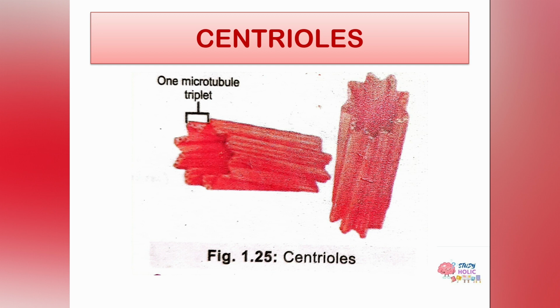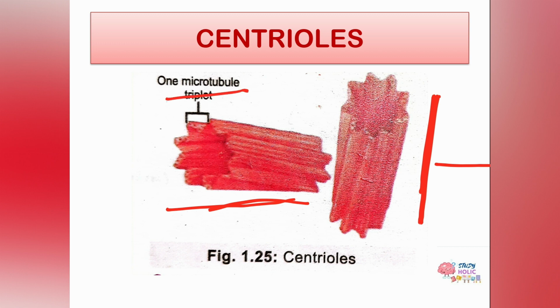Over here also, a pair is shown, one centriole and the second centriole, and the pairs always occur at right angles. If one is over here, the other would be at a right angle, that is this one, and they are found at the pole of the nucleus. The basic unit of the centriole is the microtubule, and the microtubules occur in triplets. These are the triplets, and in one centriole there are 9 triplets of microtubules.